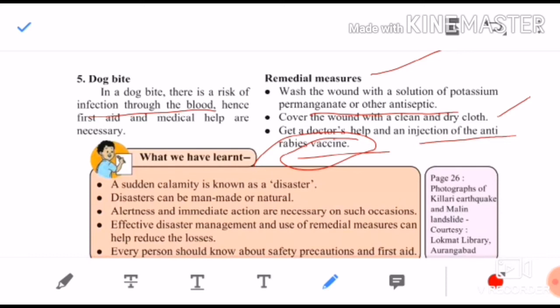Previously, children, 14 injections were given on the stomach, but now I think only one, or if there is more infection, they give 3 injections maximum. So this first aid you should give to the victim. So here we have ended the chapter.